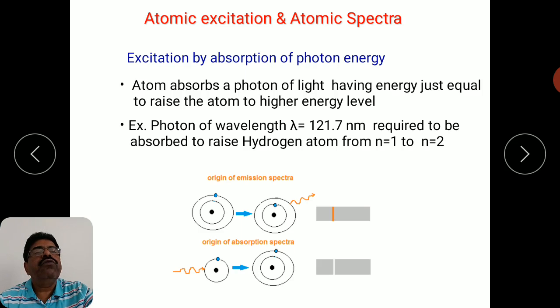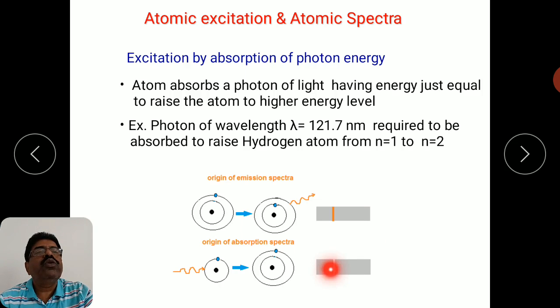Now if you observe this transmitted white light beam and detect the light here, those photons which are absorbed will be missing. So on a bright background you will see certain contrast lines appear, because certain photons are absorbed.